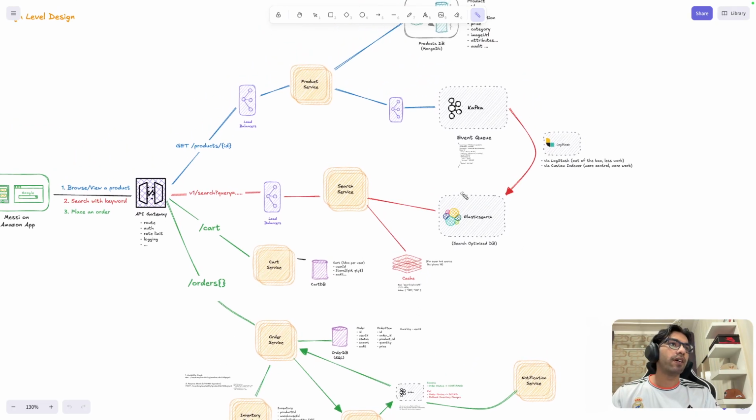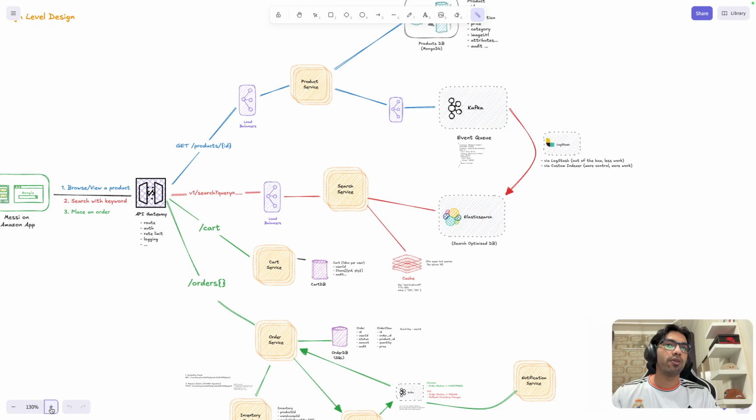So that covers our search functionality. Messi searches for iPhone, it will go to this search service. It will do a query on Elasticsearch. This Elasticsearch query could be a normal Elasticsearch query, and then this will give you some results, and then we'll display that to the user.